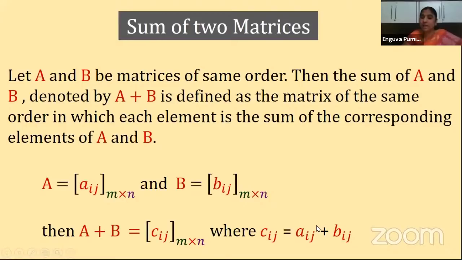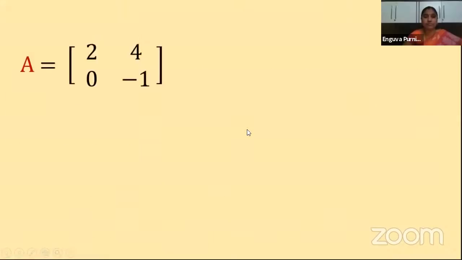Aij is an element in the A matrix, and Bij is an element in the B matrix. When you add these two corresponding elements, the sum you get is taken as Cij in general, and the order of that matrix is m by n. Clear? Understood, children? So let us see with an example to have a clearer understanding.